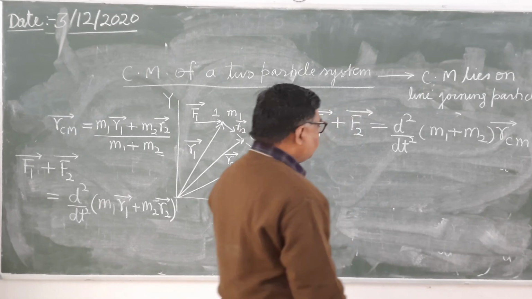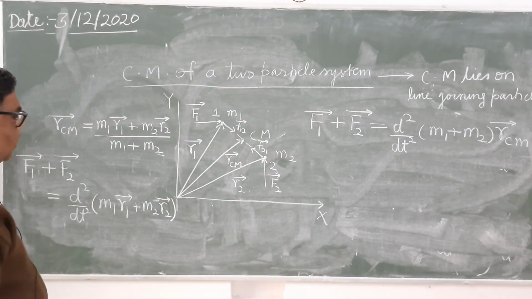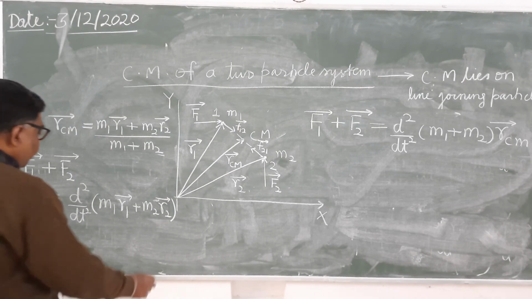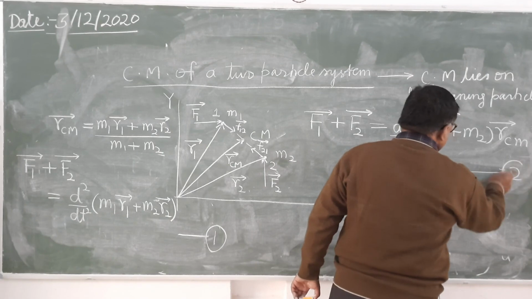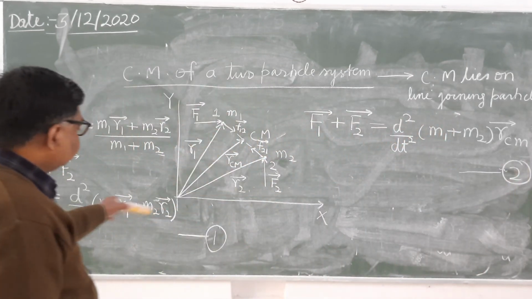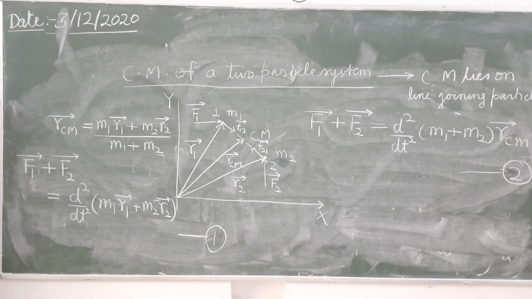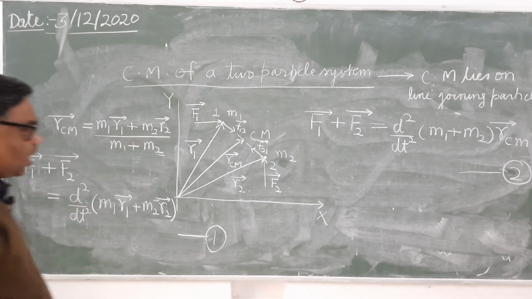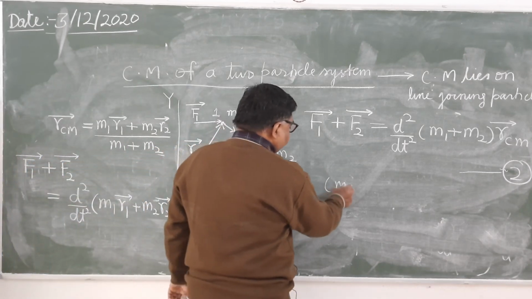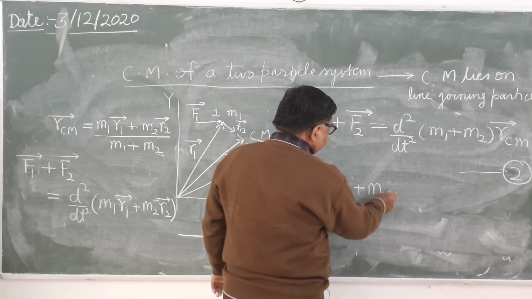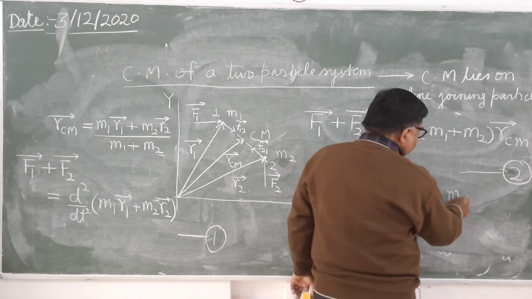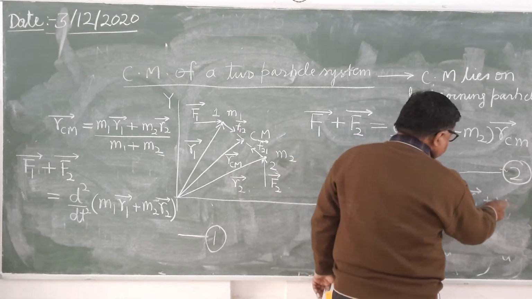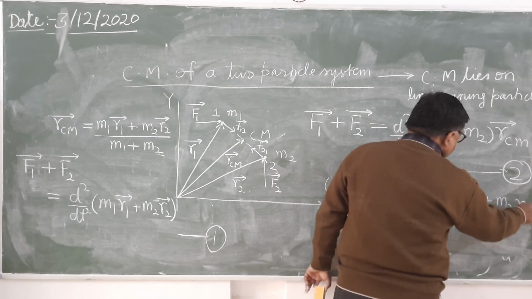When you equate both, what will you get? On equating, you equate equation 1 and equation 2. See here, LHS and LHS is same. When you equate RHS, what will you get? (m1 plus m2) RCM will be equal to m1 r1 plus m2 r2.